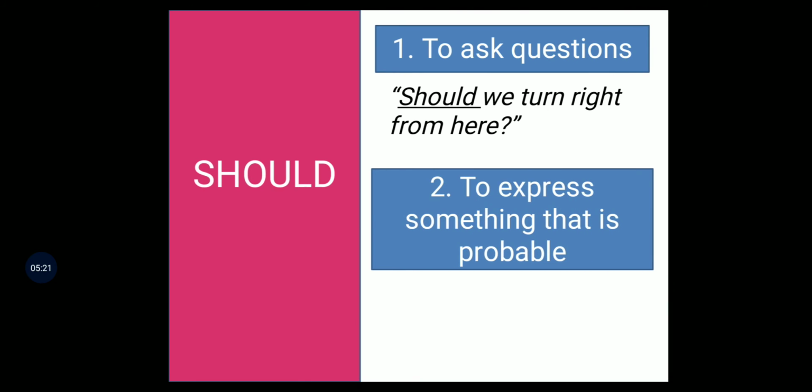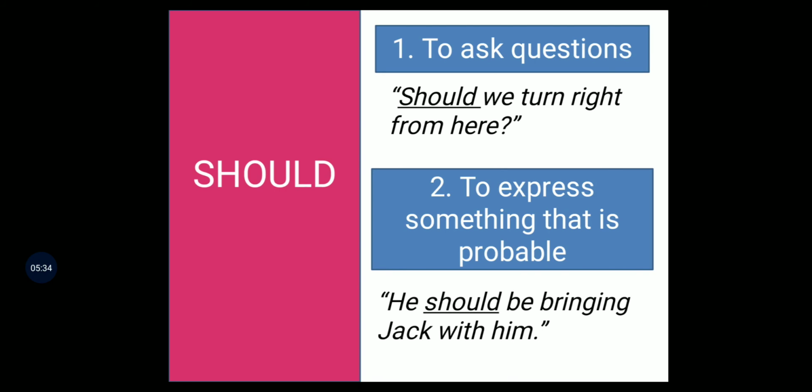So the next use of should is to express something that is probable, that is likely to happen, or that is expected to happen, or something that you're sure would happen. So we look at an example here. He should be bringing Jack with him. So in this case, the speaker is quite certain that he would bring Jack along with him. So the speaker is addressing a second person, saying that a third person, in this case he, should bring Jack with him. So it's like a probable thing that is going to happen in the near future.